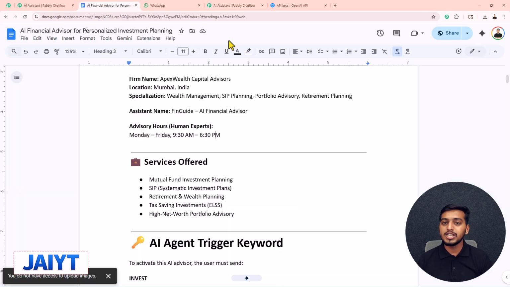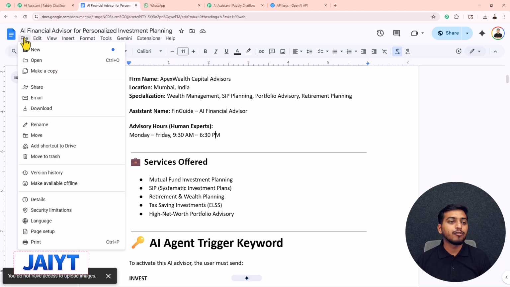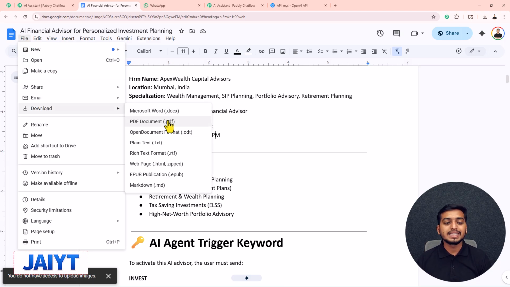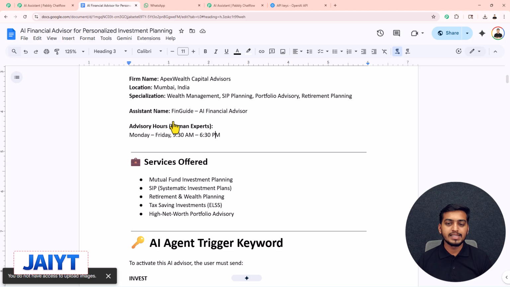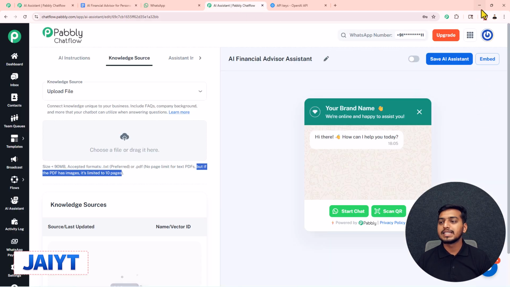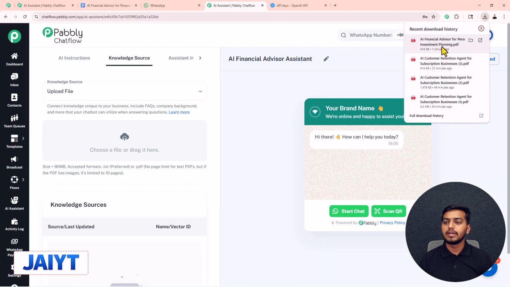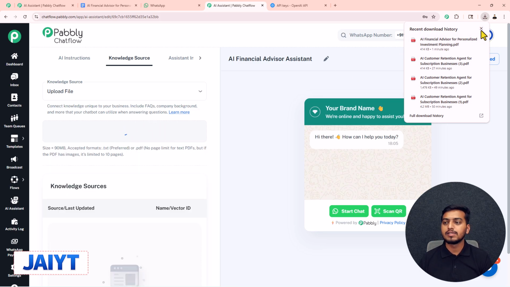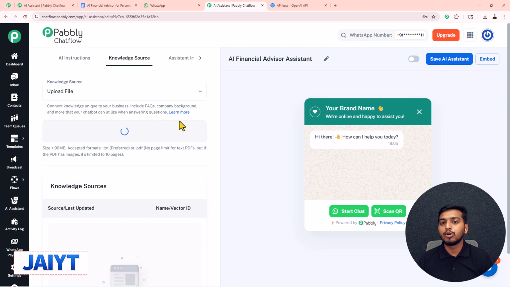Now I will download this knowledge base from here. For that, I have to go on the file, click on download and select PDF as my format. So I will select it, and on the right side you will see that my knowledge base is downloaded. Now we just have to drag this knowledge base from here and drop it in here. After that, you will see that my knowledge base will get uploaded successfully.